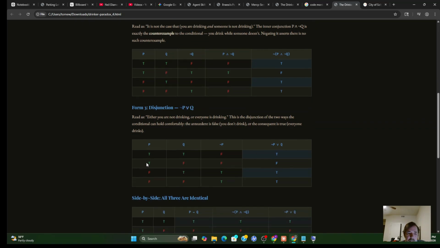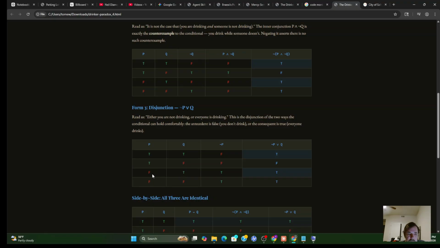And we can see that by looking at the truth table. Because here we have the premise is true and the conclusion is false. That's the bad row. So if the premise is false, then we're okay. We avoid the bad row. Or if the conclusion is true, we avoid the bad row.